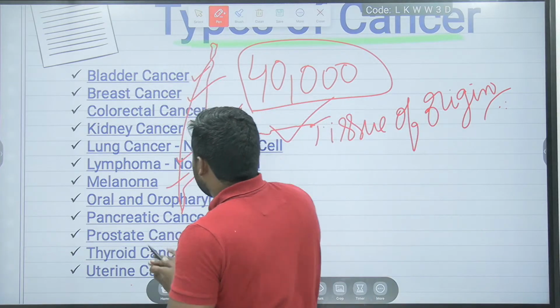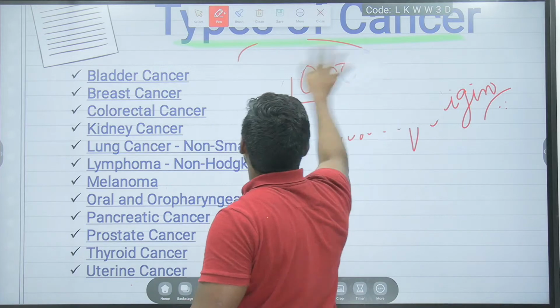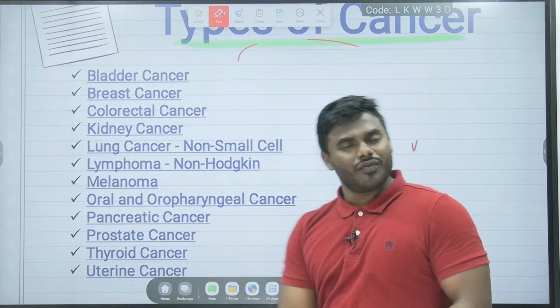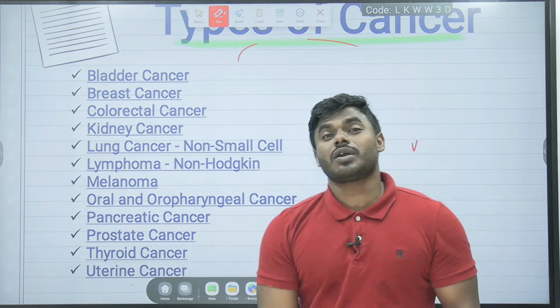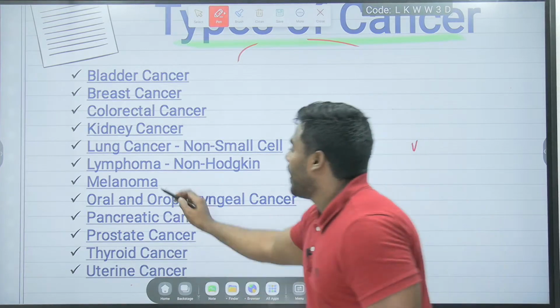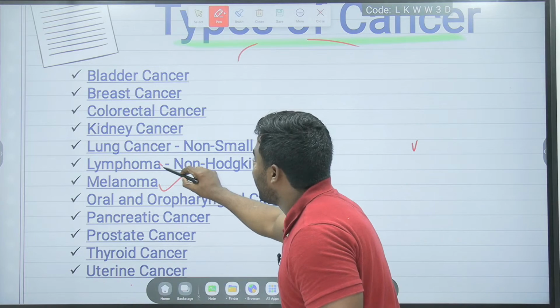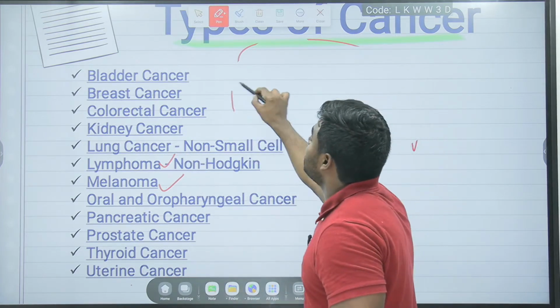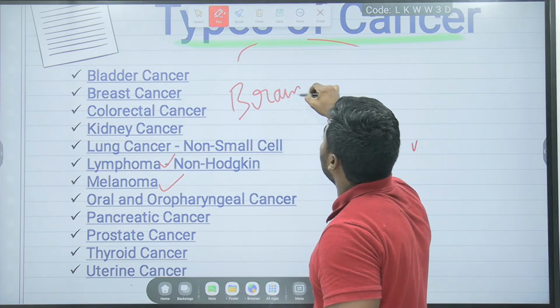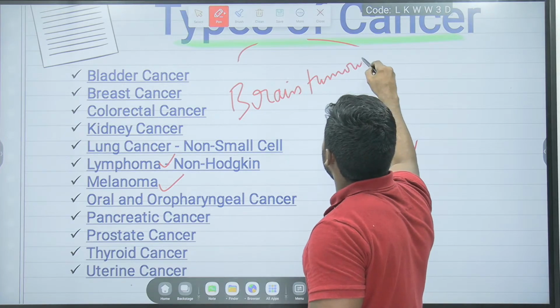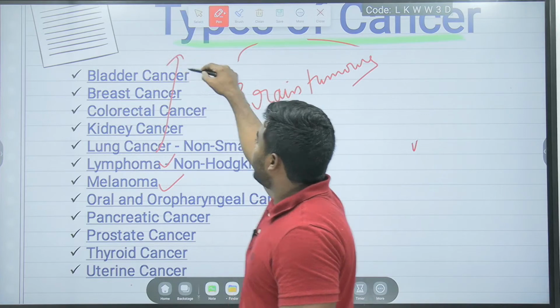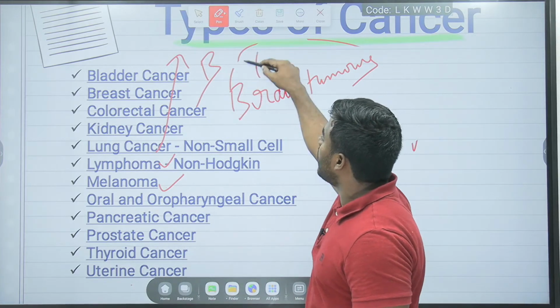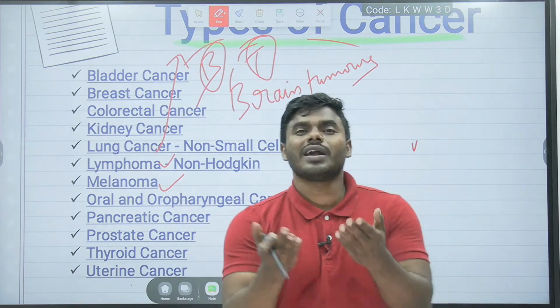among all, just listen. All cancers are very dangerous, there is no doubt about it. In this particular table, which are the more deadly cancers? Melanomas, lymphomas, as well as brain tumors. Because, friends, what do lymphoma cancers do? They affect our B cells, and they also affect our T cells.